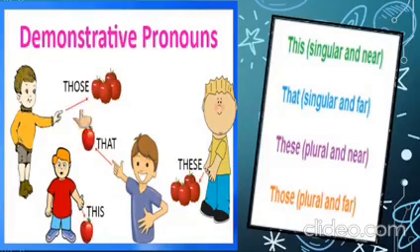And when you have more apples, that means when you have plural and it is near to you, then we use these. And when you have plural but the apples are far from you, then we use those. So I hope it's clear. When it is singular and near to us, we use this. When it is singular and far from us, we use that. When it is plural and near to us, we use these. And when it is plural and far from us, we use those.